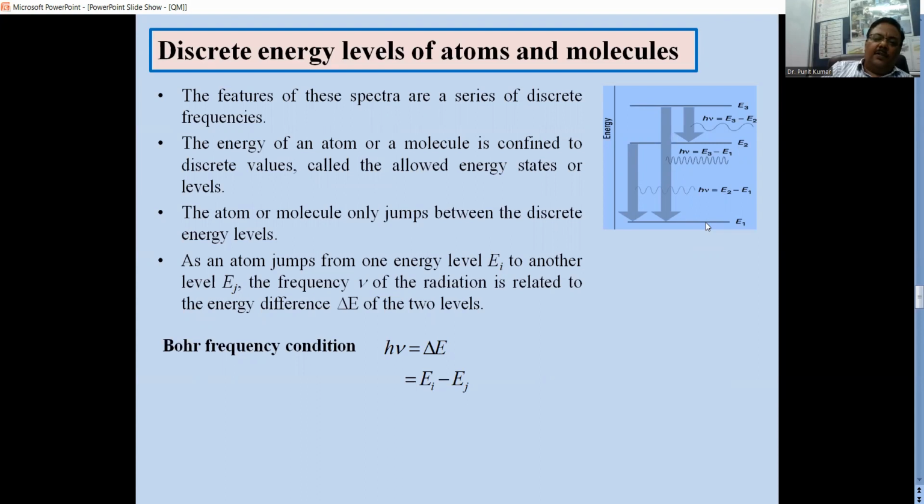That means the energy of a single photon is h nu. Nu depends on the difference in the energy levels, and the total energy depends on the number of photons emitted. That means the total energy will be an integral multiple of h nu, because you can't have any fraction of a photon emitted. A photon is emitted as a whole.